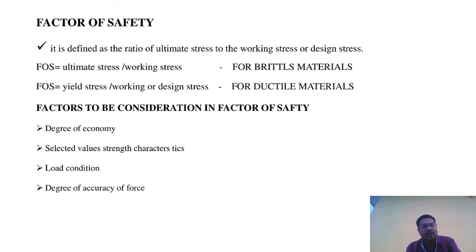So what are the factors to be considered in the factor of safety? Degree of economy: the economic changes and material properties will be taken into account in the degree of economy. Next one is the selected value of strength and characteristics. We select the material, and that material's strength and characteristics are very important to the factor of safety. Next one is load condition.